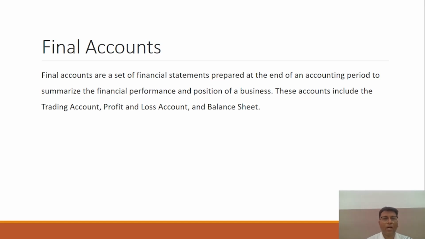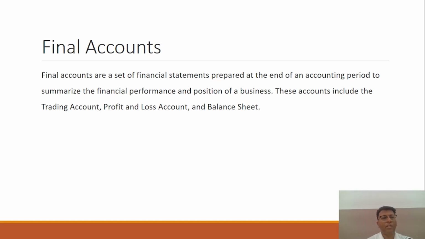So, final accounts are prepared as per the financial year, beginning from 1st April and ending on 31st March. So for this particular period, you are preparing the final accounts, and these are the financial statements to disclose the financial performance and financial position of a business organization.